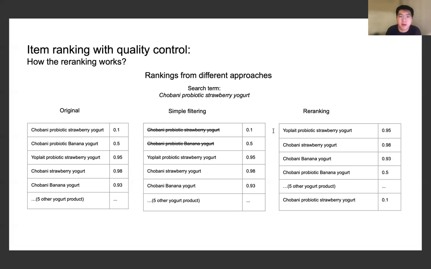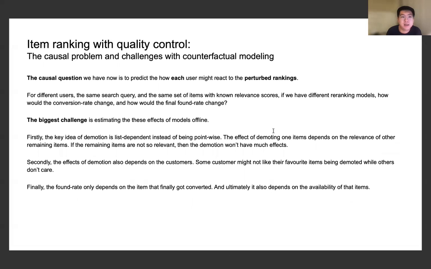Well, reasoning about it is kind of easy, but the hard thing is actually how to have a mechanism to really evaluate different re-ranking models or re-ranking strategies. And that needs us to answer the key causal questions. That is, we need to predict how each user might react to the perturbed ranking. For different users, the same search query and the same set of items with known relevant score.